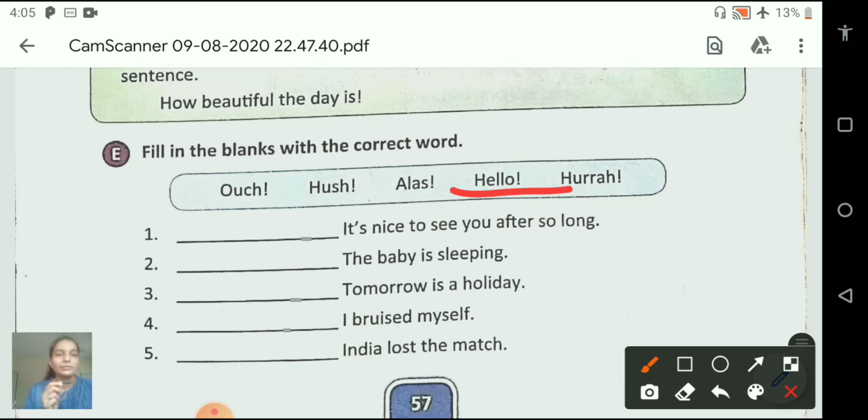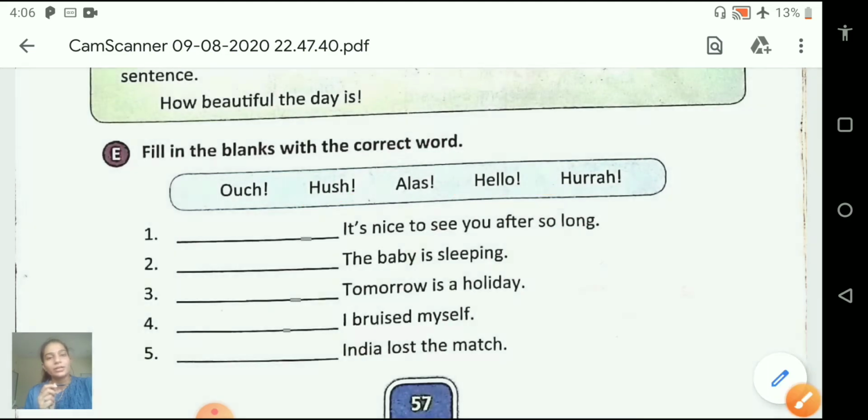Now the next one. The baby is sleeping. So what will come here? Hush. The baby is sleeping. Here we have to be silent. So hush is the correct answer. Hush! The baby is sleeping. So the next three sentences you have to do by yourself as homework.